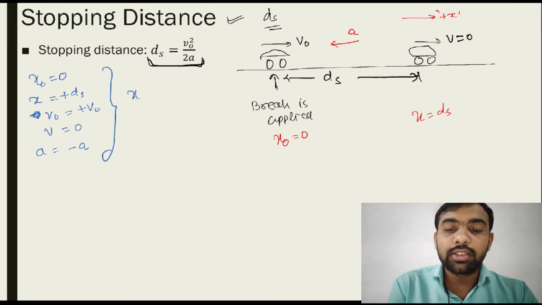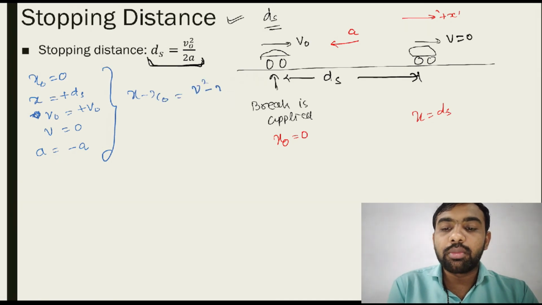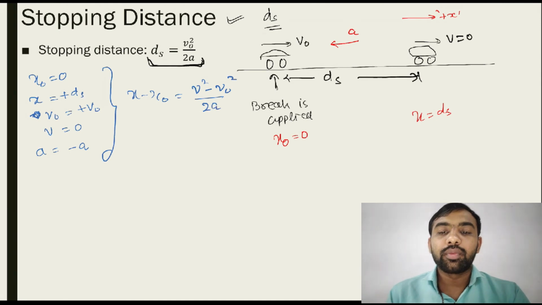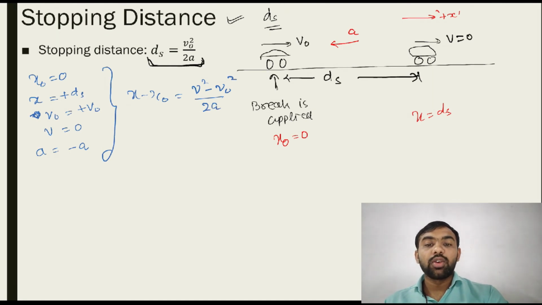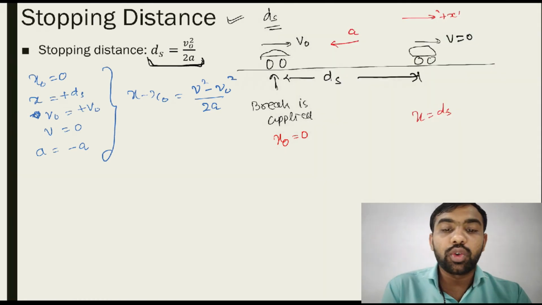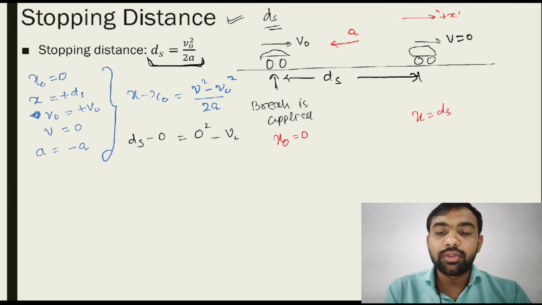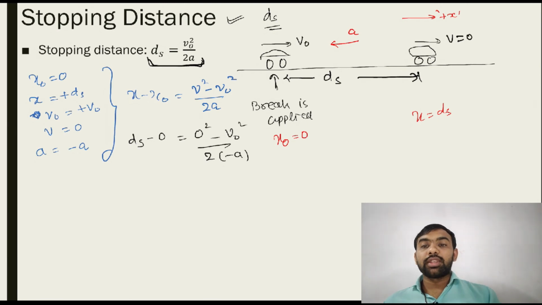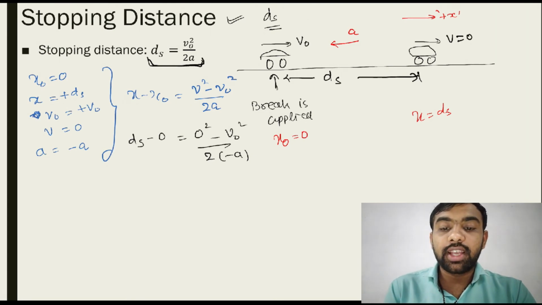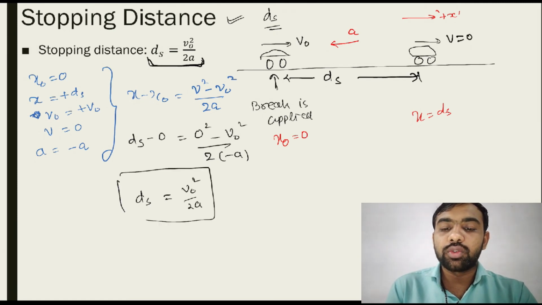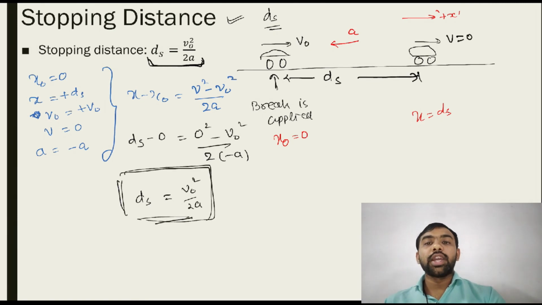We have this equation, x minus x0 is equal to v square minus v0 square upon 2a. Put all these values into this equation. So what do you get? x is equal to ds, x0 is equal to 0, v is equal to 0, so 0 square minus v0 square upon 2 into a, which is minus a. Why is a put as minus a? Because it is opposite in direction. So minus minus cancel out. So what is ds? ds is equal to v0 square upon 2a. That is the equation of stopping distance.